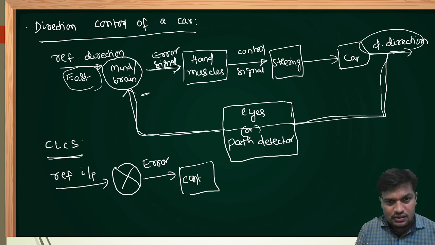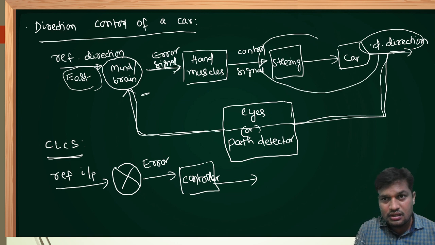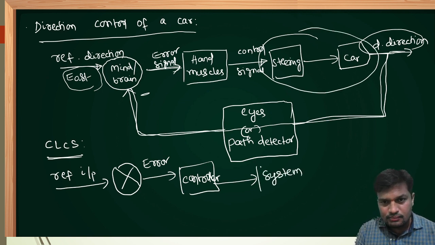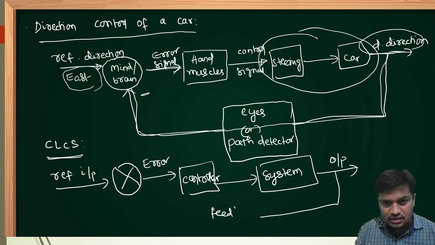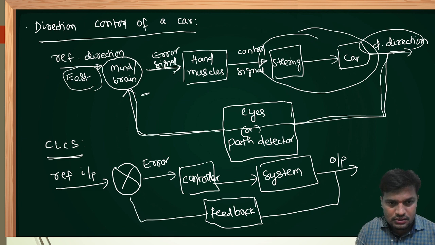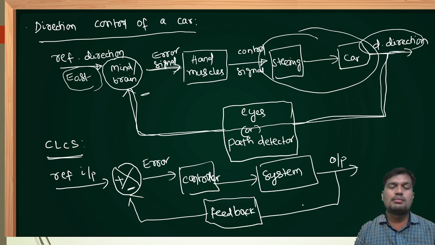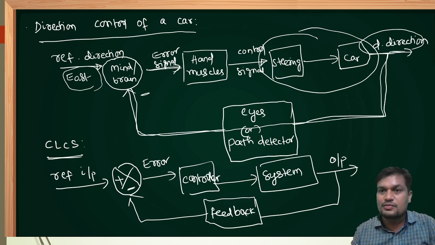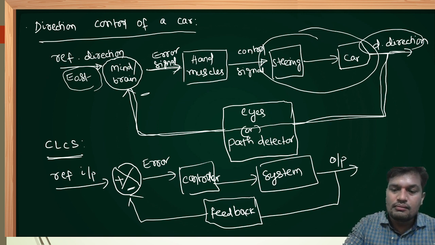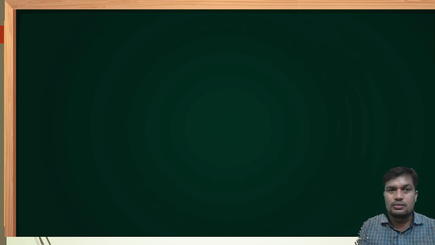This will be the controller, and the steering and car, all this comes under the system, and the desired direction will be the output, that is the desired output, and this is the sensor, which is also called feedback. Reference input is positive, feedback is negative. This is the block diagram of a closed loop control system. Okay, I hope everybody understands.